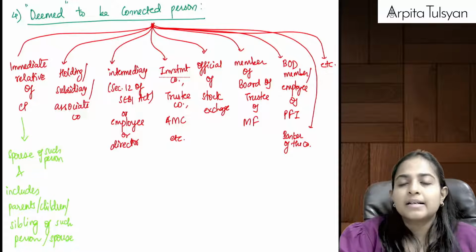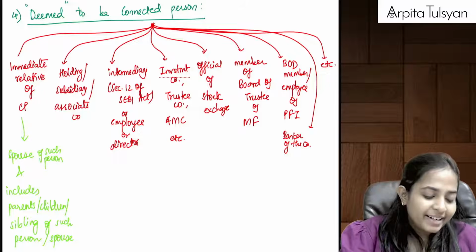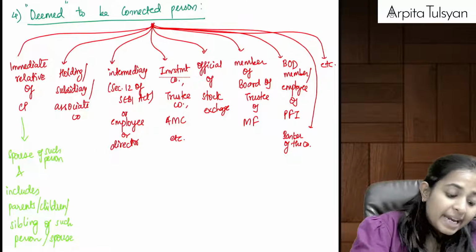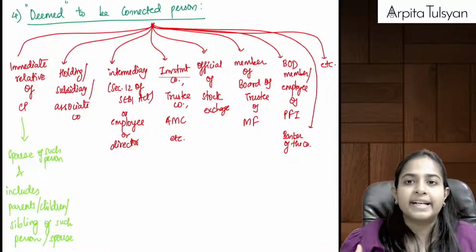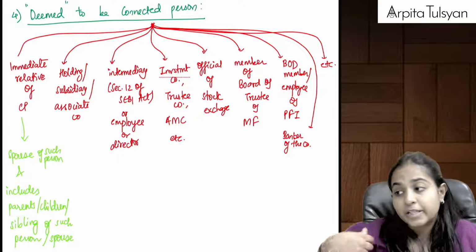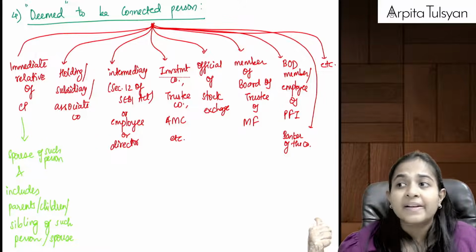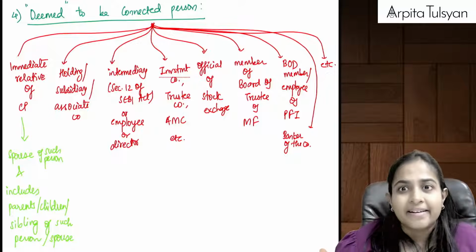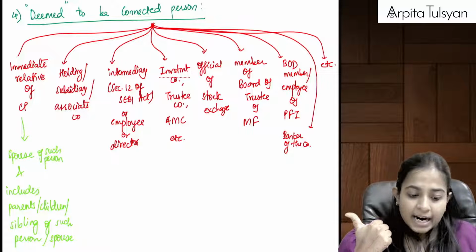Who will be called as a deemed to be connected person? So connected person we had already studied about. Immediate relative of connected person. Let's say I am the connected person. So my immediate relative, that is my spouse, my children, my parents, my siblings, will be considered as immediate relative of the connected person. So even they will be called as a connected person.